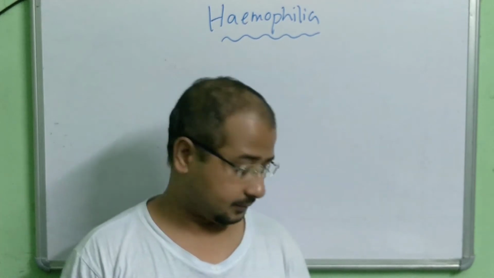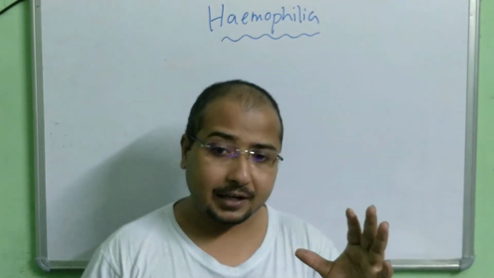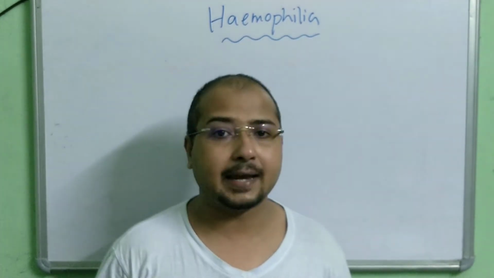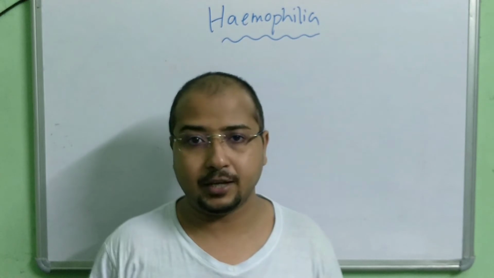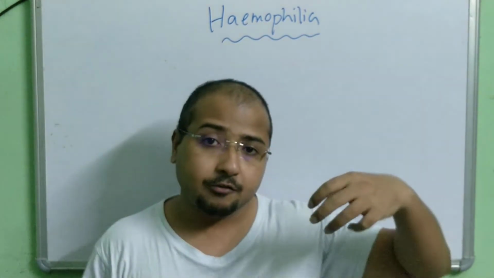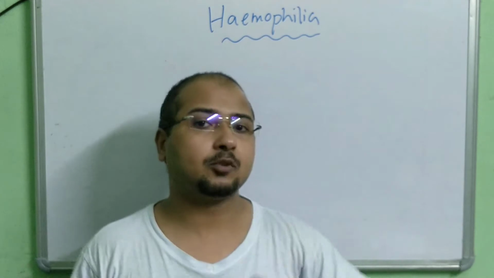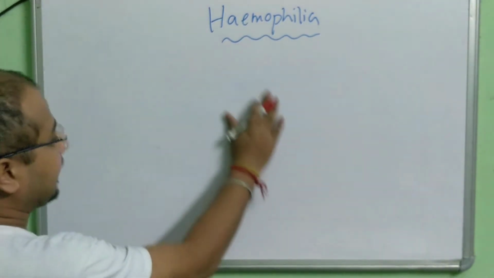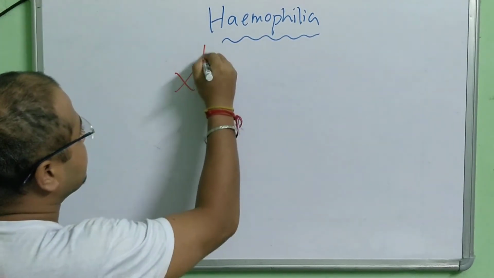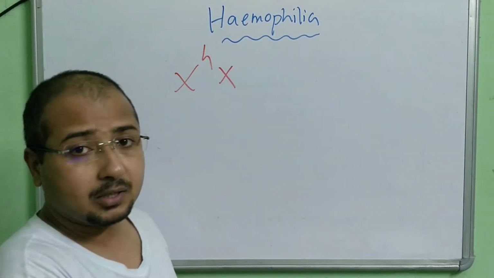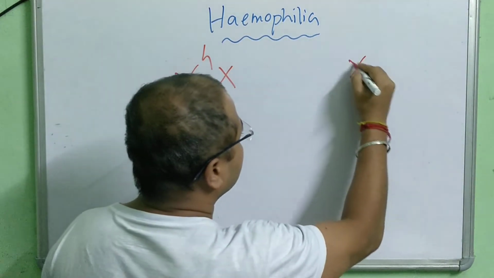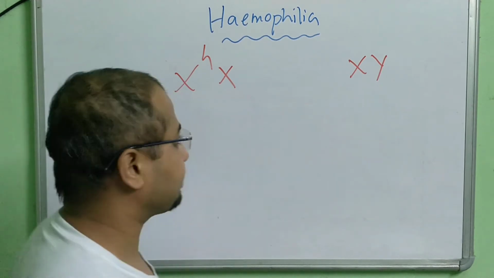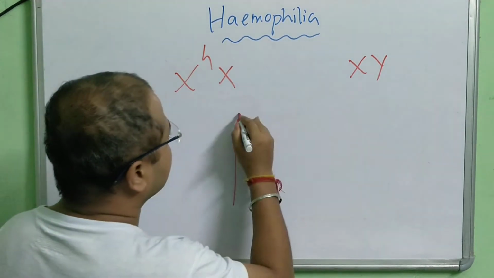If a carrier female is married to a normal male, meaning the male does not have any hemophilia at all, but the female is the carrier of the disease, then what would be the possibility that the offspring will have hemophilia? Carrier female means XHX. We have just learned it. Normal male is XY. Then what would be the possibility that the offspring will have hemophilia? So let's make the Punnett square.